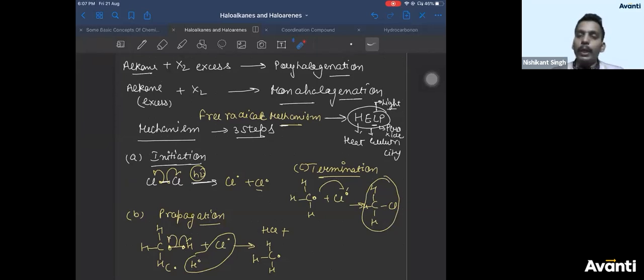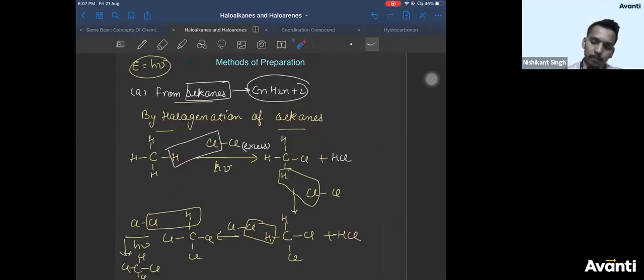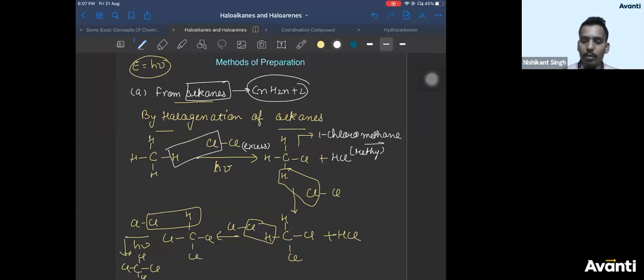Now what we want to do here is name all these compounds which are formed. If you want to write the IUPAC name of this compound, it is 1 carbon. So haloalkane is the IUPAC name. So it will become chloromethane. This is the IUPAC name of this compound, right? And what is the common name of this compound? It is methyl chloride. Alkyl halide is the class name.